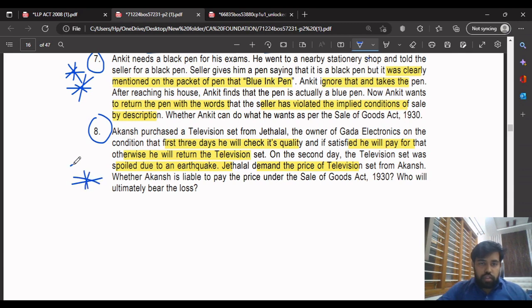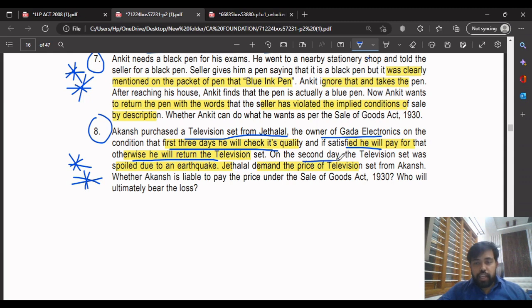So in this case study, there is a person named Lokanch who purchases a television set from Jetalal, one of the owners of Gada Electronics. He purchased the television set on a condition that for the first 3 days he will check its quality, then if he is satisfied he will pay the price, and otherwise he will return the television set.